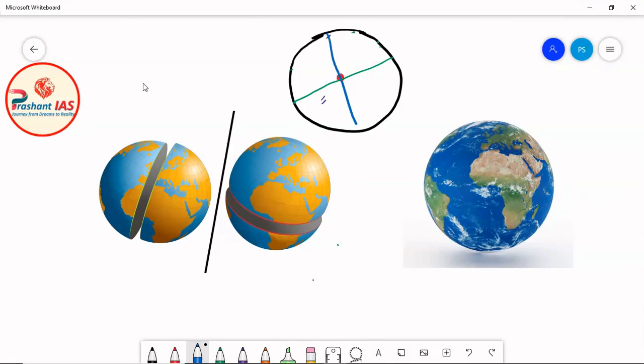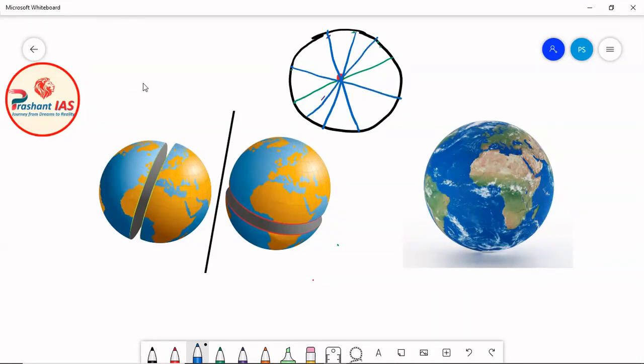This is also a diameter because its starting point is on circle, its ending point is also on circle, and it is passing through the center of circle. And definitely you can see that the length of this blue line and this green line is same, okay. I can also draw a diameter like this. I can also draw a diameter like this. I can also draw a diameter like this, okay.